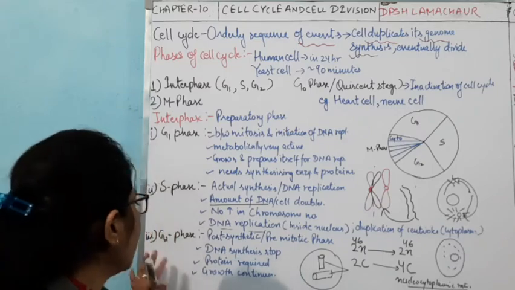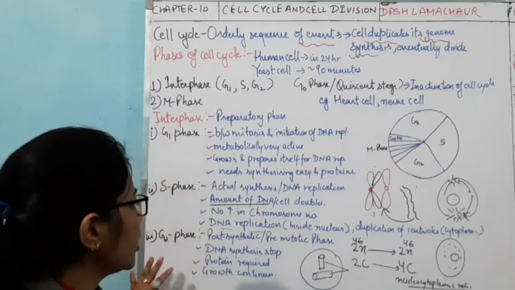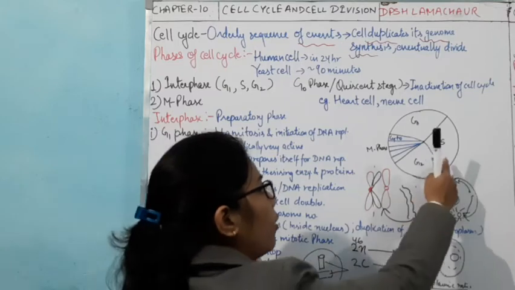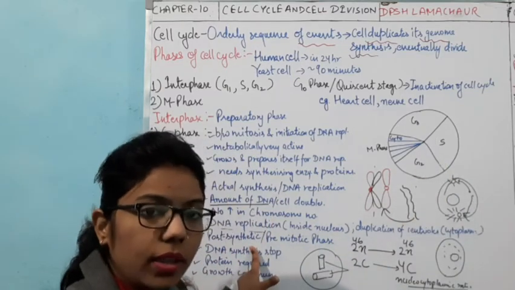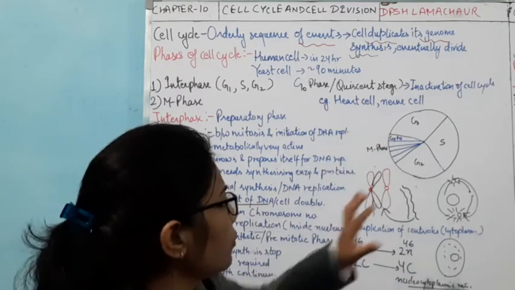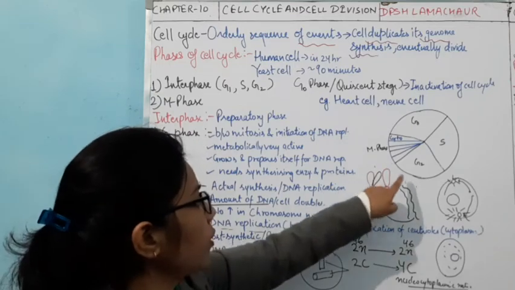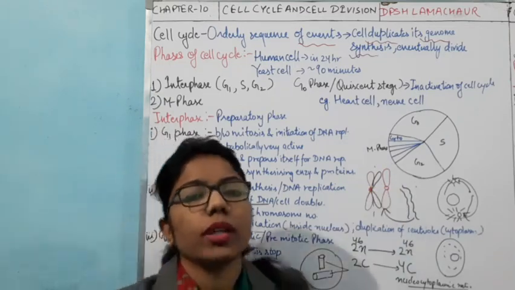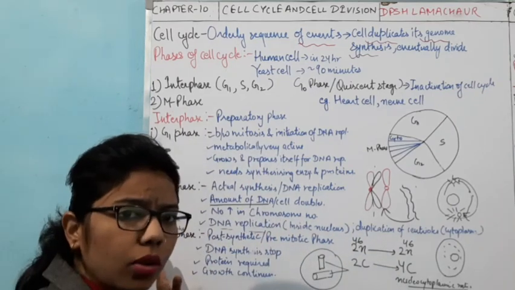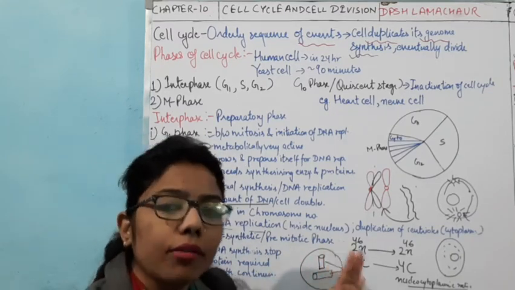Now comes the G2 phase. G1 phase, S phase, G2 phase. G2 phase is again what? We can say post-synthetic, meaning after the synthetic phase. Pre-mitotic means this phase comes before the mitotic phase, so pre means initial to the mitotic phase. It may be asked in the examination what the other names of the G2 phase are: we call it the post-synthetic phase, or the pre-mitotic phase.